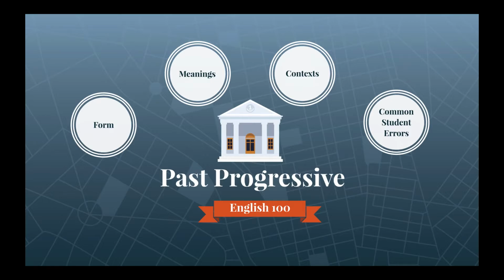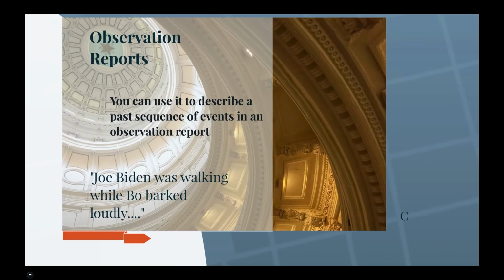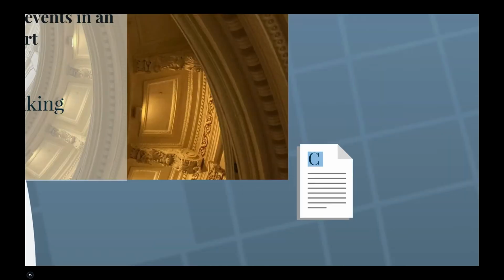Next, let's look at the context in which past progressive can be used. It can be used in observation reports and narrative essays. You can use past progressive to describe past sequences of events in an observation report. For example, Joe Biden was walking while Bull barked loudly. Now pause the video and complete exercise C in your practice worksheet.